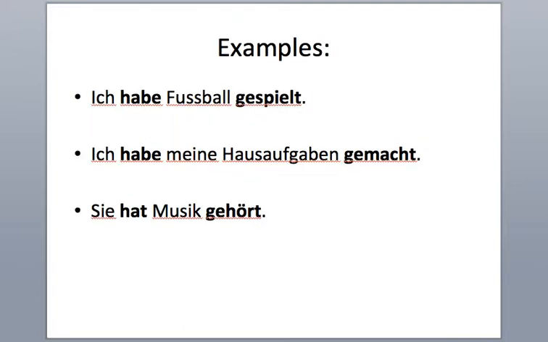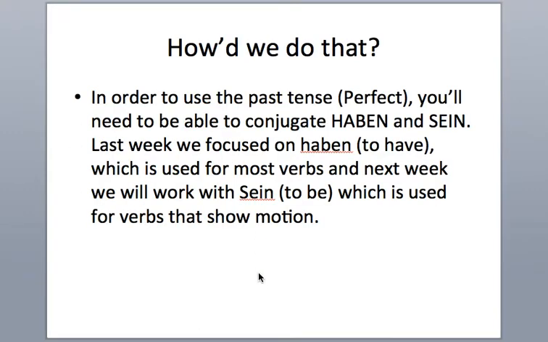So here's some examples. Ich habe Fußball gespielt. This is my past tense for ich spiele Fußball. Ich habe meine Hausaufgaben gemacht. Sie hat Musik gehört. In each of these three, haben helps us say what we did in the past tense. We'll use sein later on. So how do we do that?